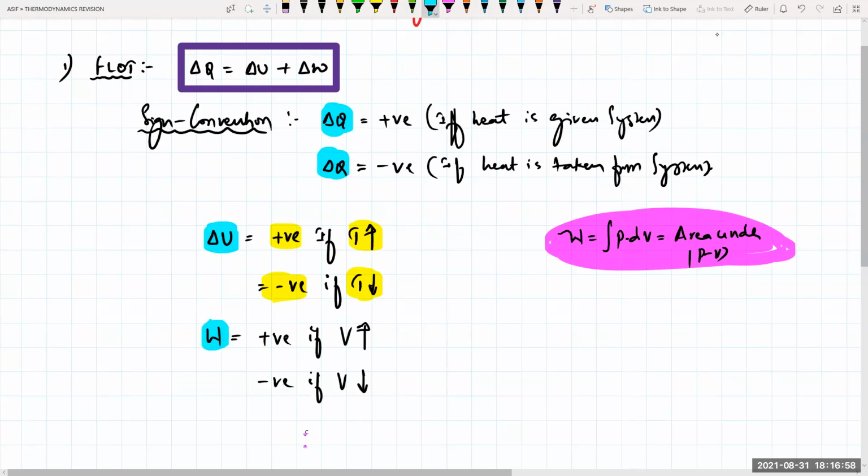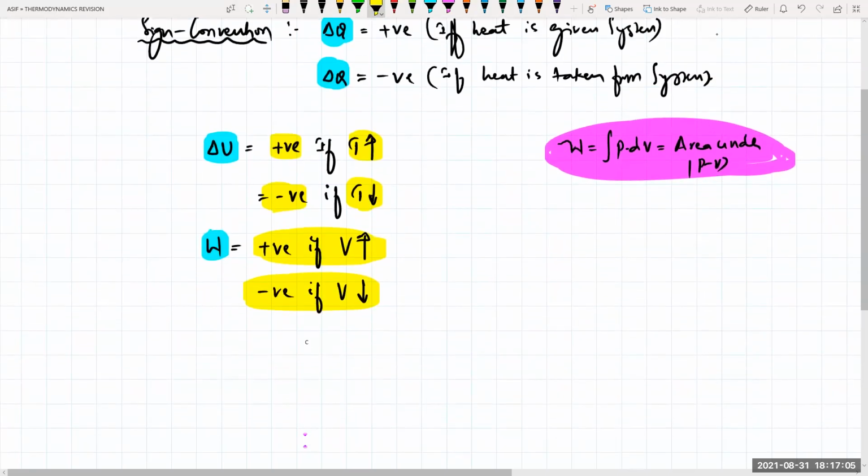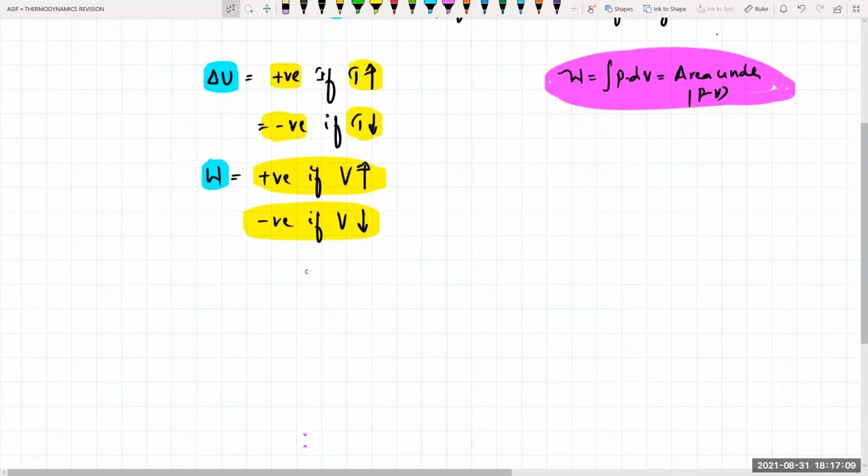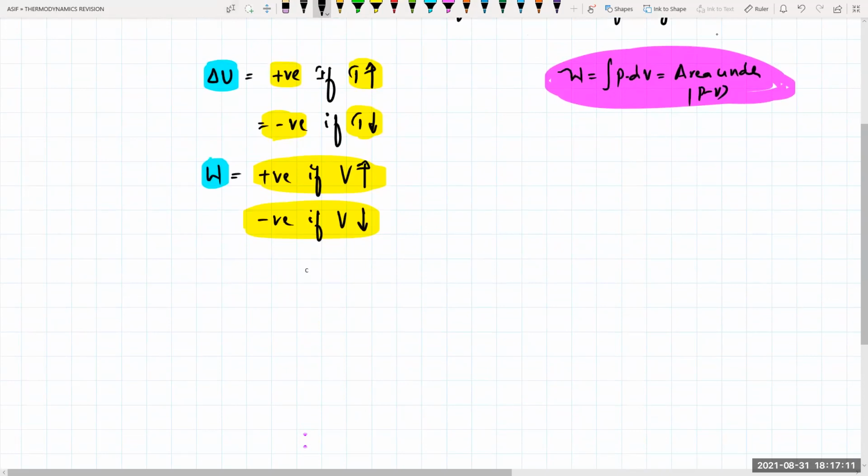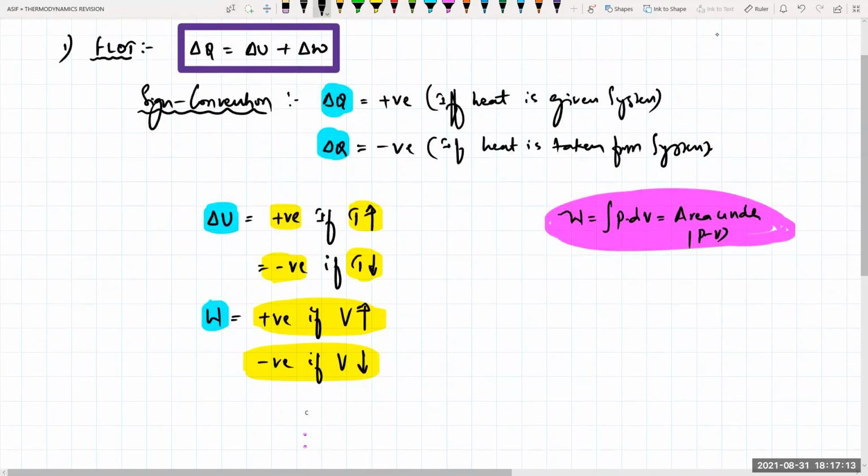I hope right now you got clarity about your sign conventions. When it will be positive, when it will be negative, that is really very important. That means work done by the system we take as positive, and work done on the system we take as negative. Is it clear? I'll write that point here. So work done by the system will be positive.